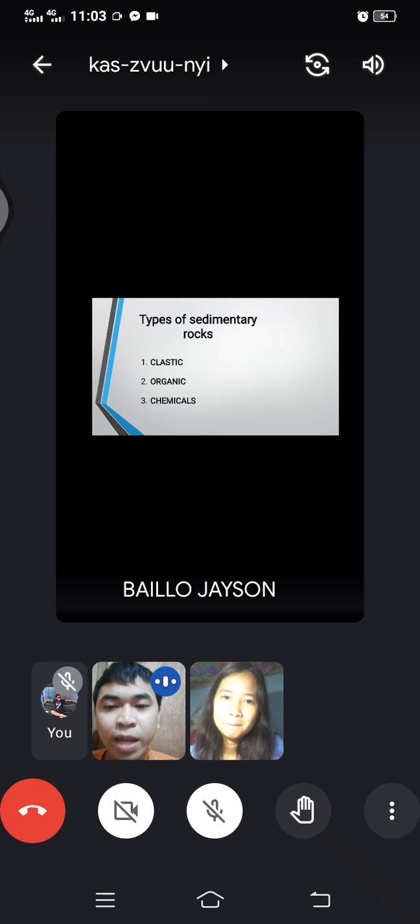The types of sedimentary rock is reported by Ms. Apan. Now let's move on to the types of sedimentary rock. These are the following: clastic, organic, and chemical. Next slide.